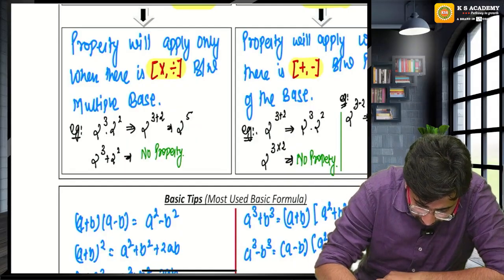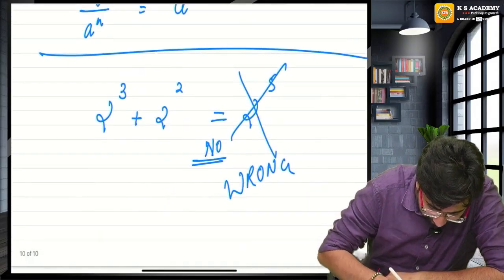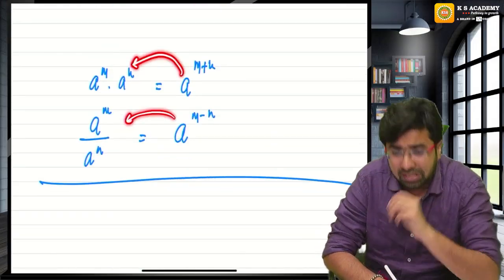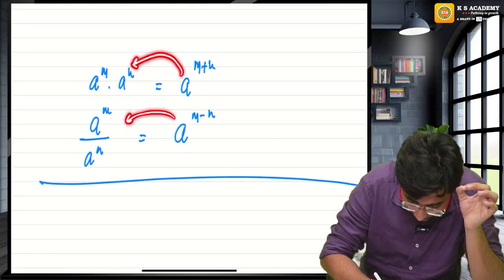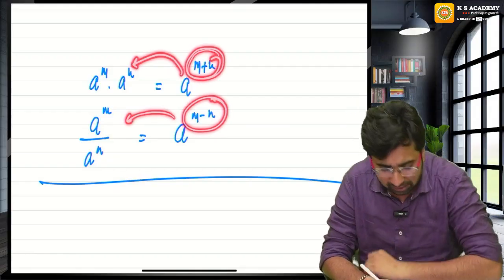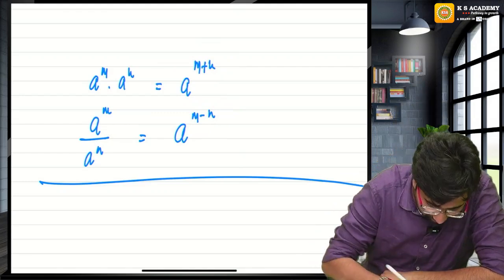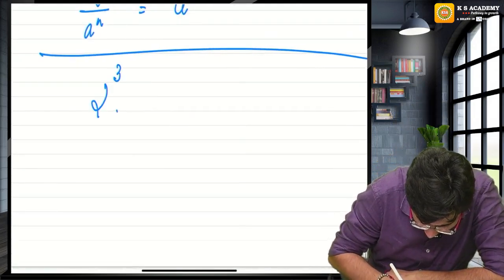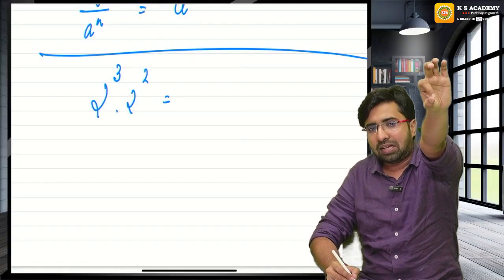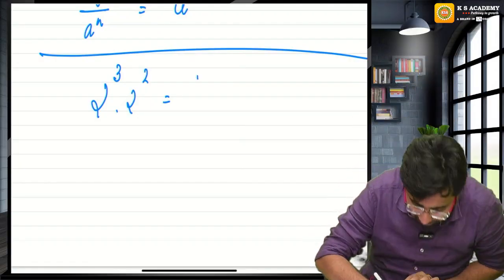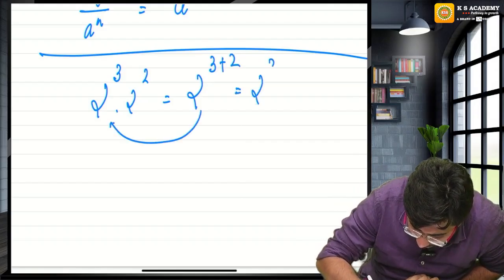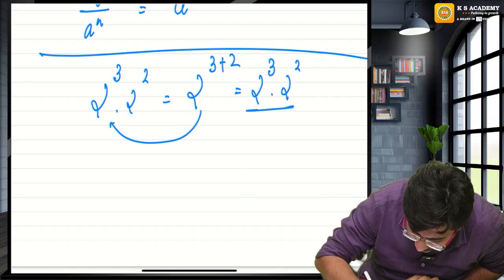Now if I ask you the property the reverse way, if there is a single base and you want to split it back into multiple bases, the property will exist only if there is a plus or minus sign. If there is any other sign, the property will not exist. For example, 2 raised to the power 3 multiplied by 2 raised to the power 2. The bases are the same and they have a multiply sign, so the power will add. And if you want to split it back, it will split back to 2 raised to the power 3 multiplied by 2 raised to the power 2.